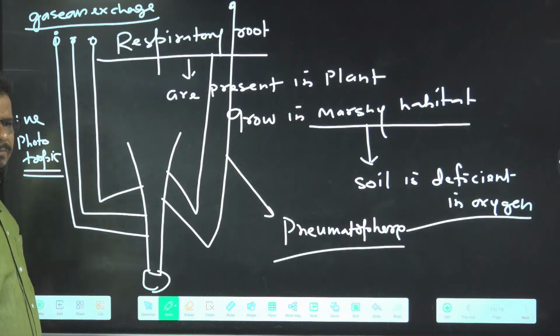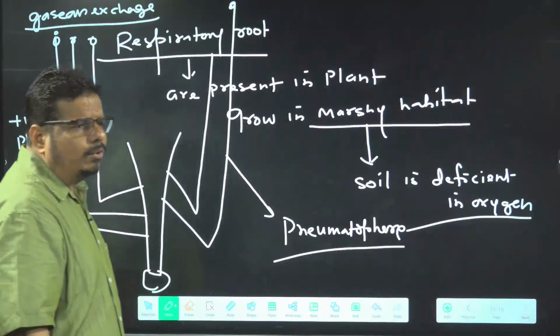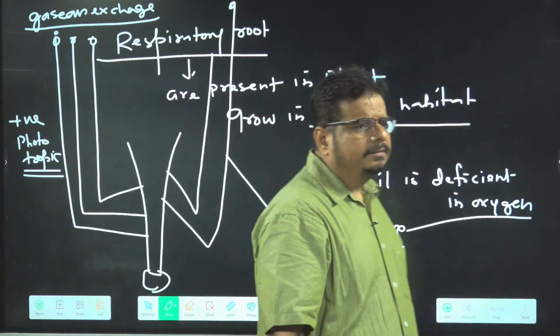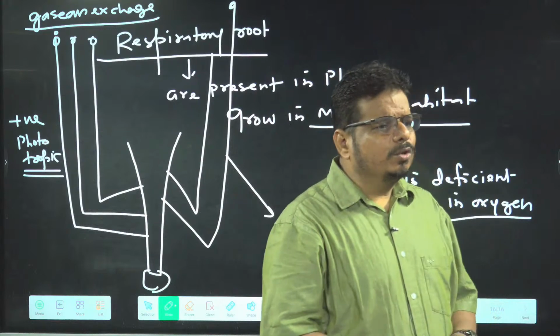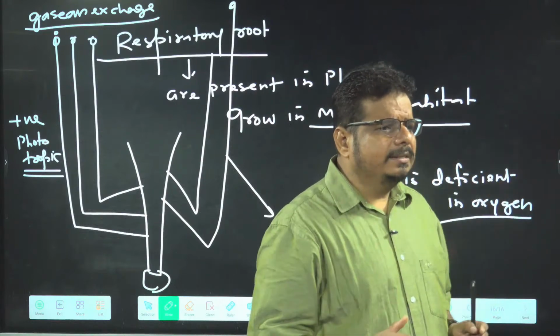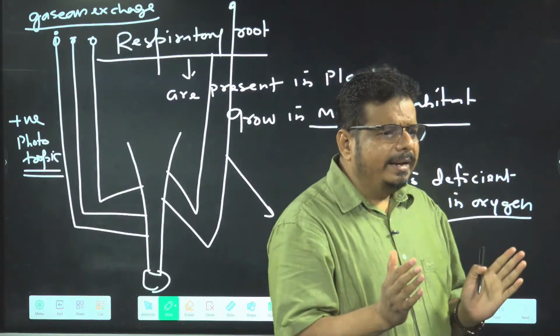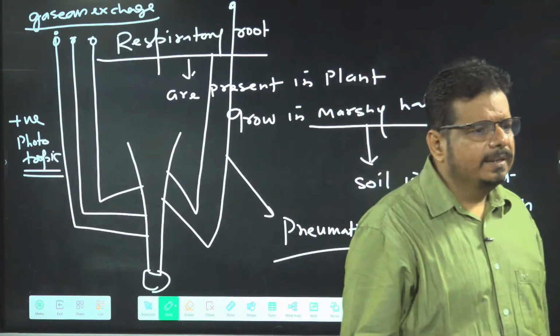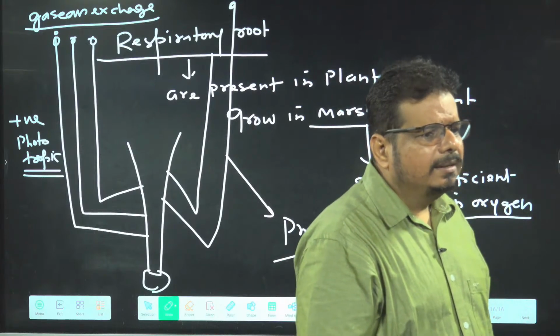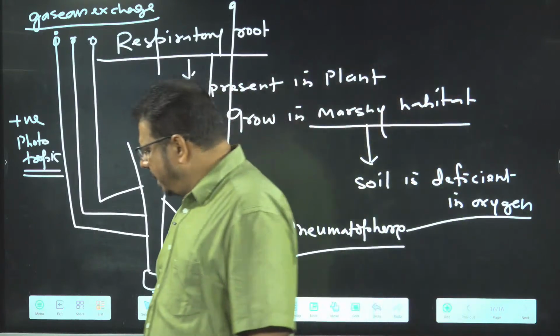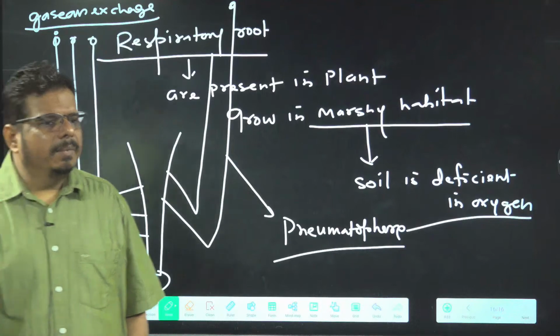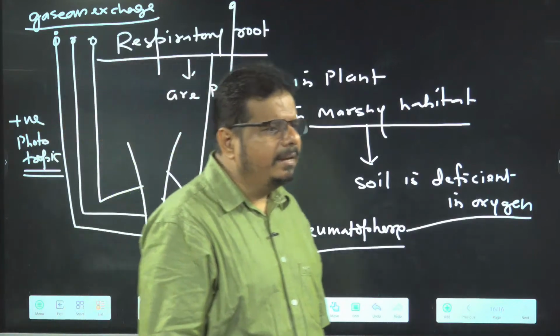Pneumatophores are there. And these pneumatophores perform which one? Gaseous exchange. Pneumatophores is a modified lateral root, present in plants growing in marshy area. Is it clear in the mind?